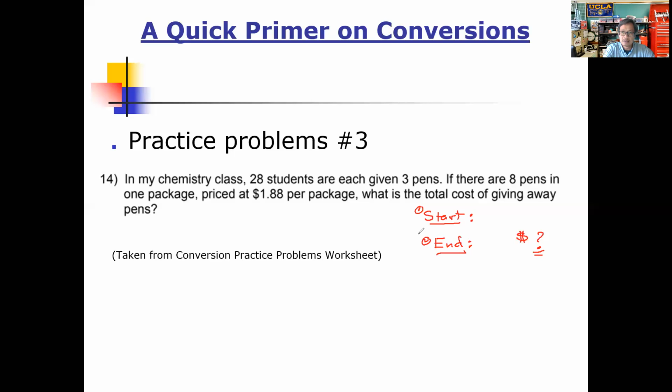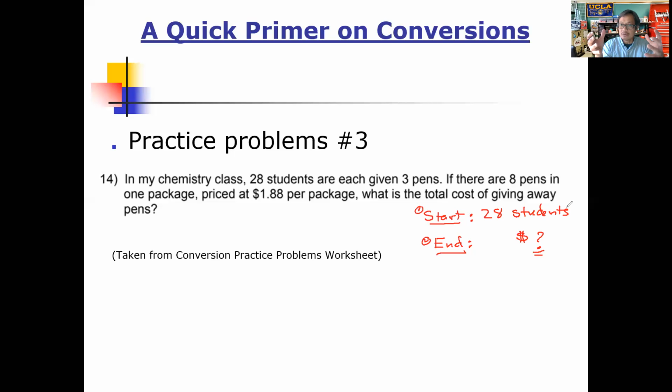Well, if you take a look at this here, they're asking what's the total cost to supply this class of students with enough pens. And so the starting amount here is not actually a measurement, but it is a quantity of students. That is 28 students. Okay? So that is what we are starting out with. We're starting out with a quantity of students.